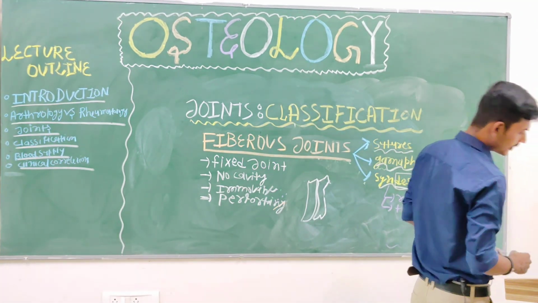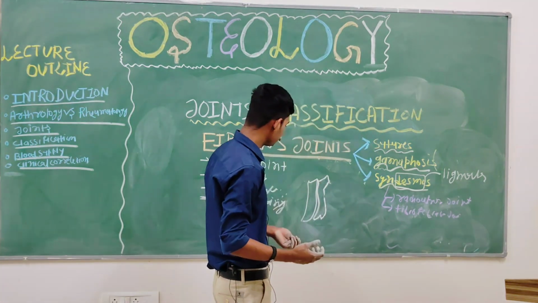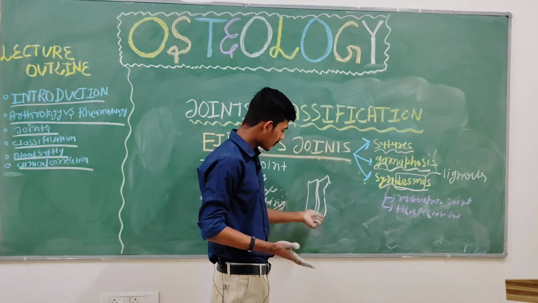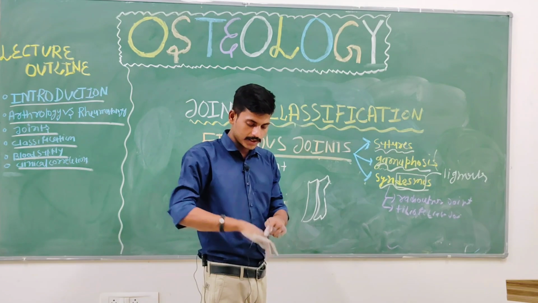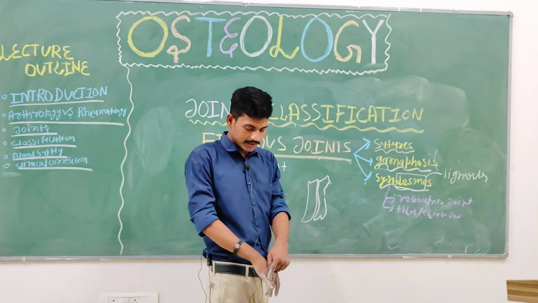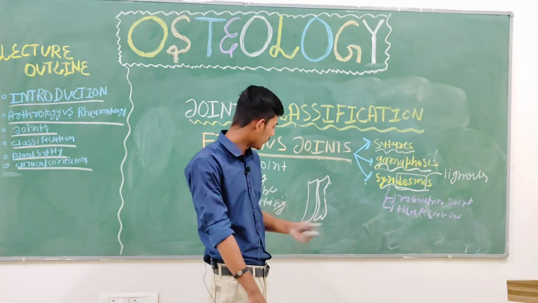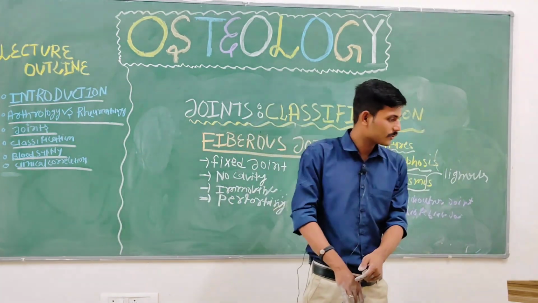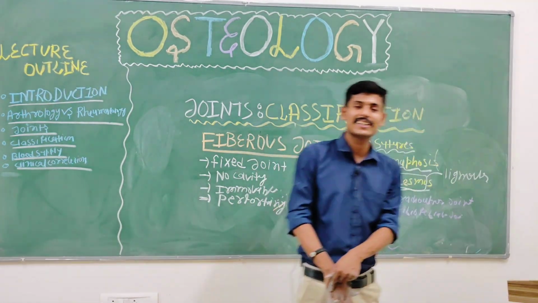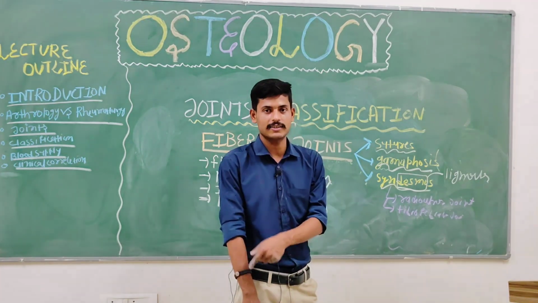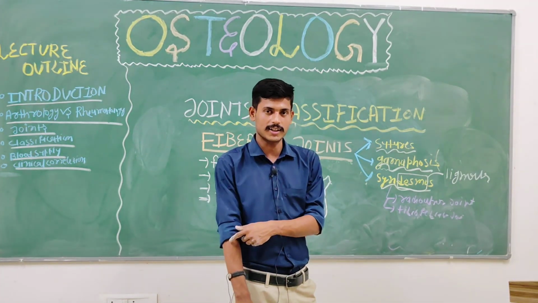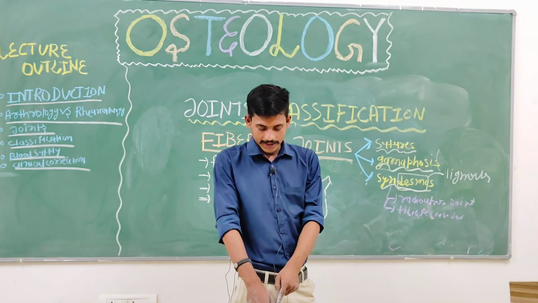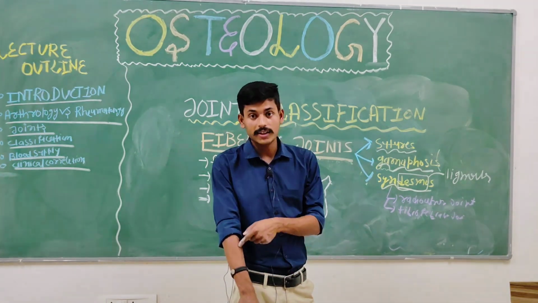So how do you recognize where the radius and ulna are? See, this little finger denotes the ulna, and the thumb denotes the radius.